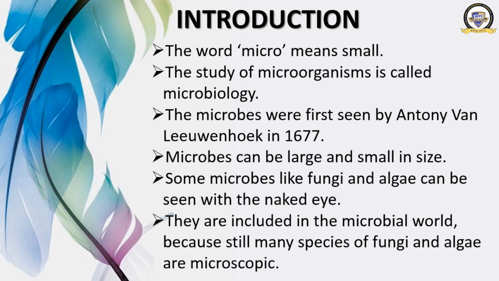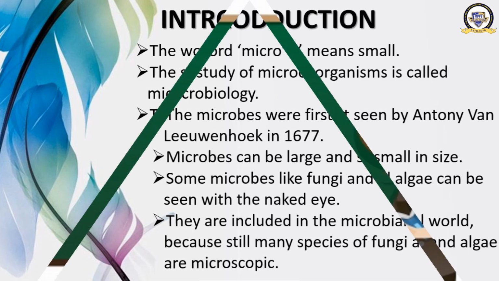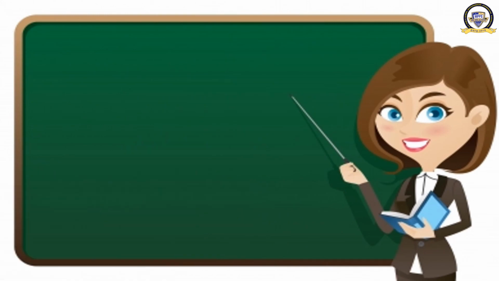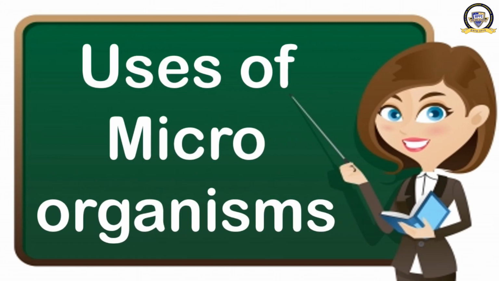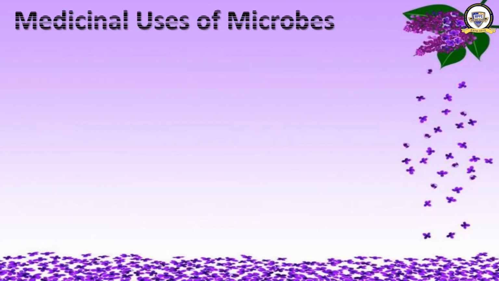Why? Because still many species of fungi and algae are microscopic. Okay, let's move ahead. The first topic which we have to study in this part is uses of microorganisms.